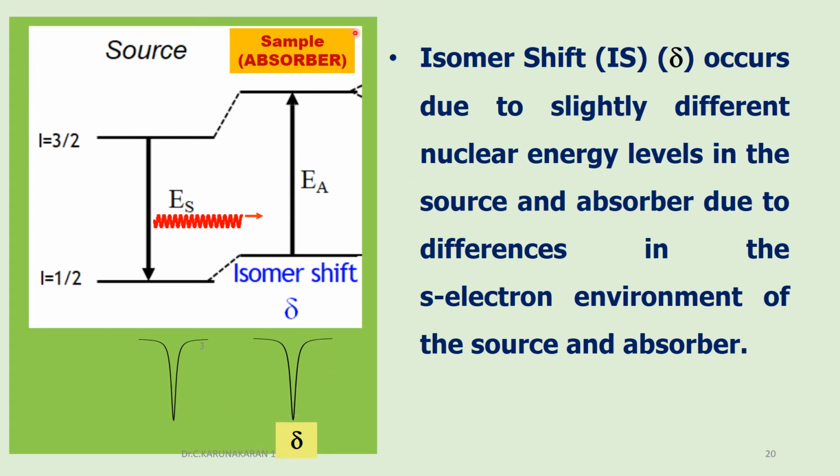Here, because of the different chemical environment, there will be an isomer shift. Isomer shift therefore arises due to slightly different nuclear energy levels in the source and the absorber, because of the differences in the s electron environment in the source and the absorber sample.